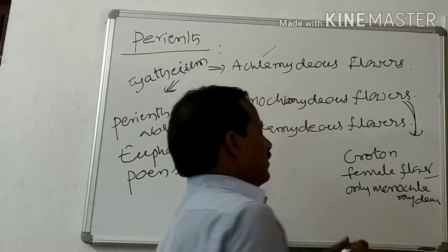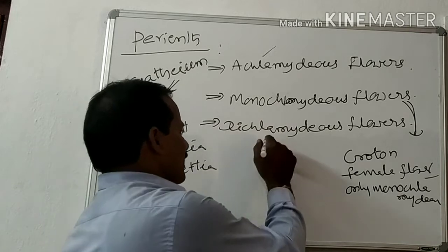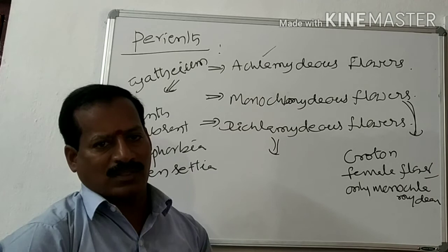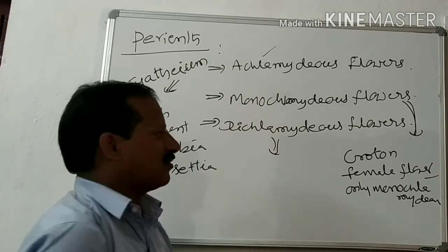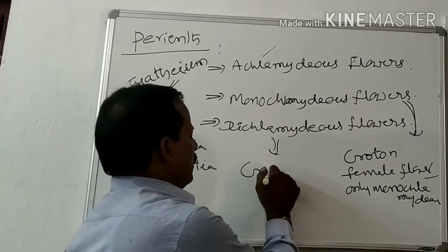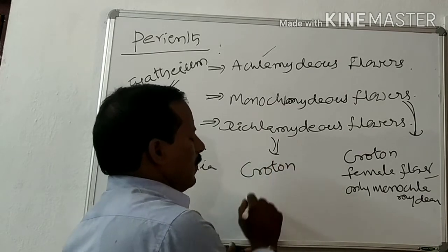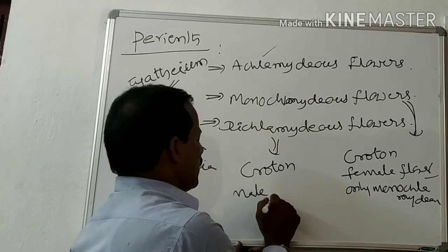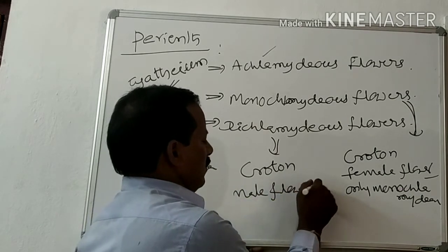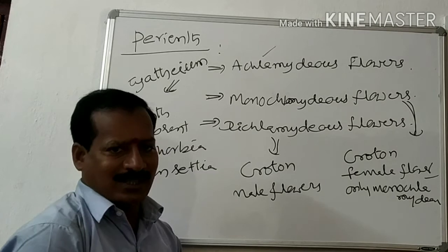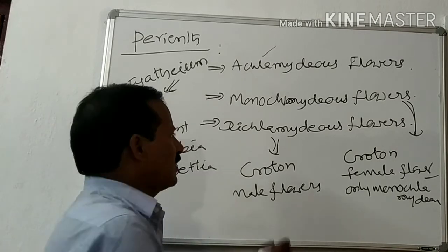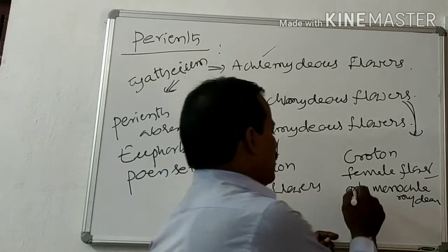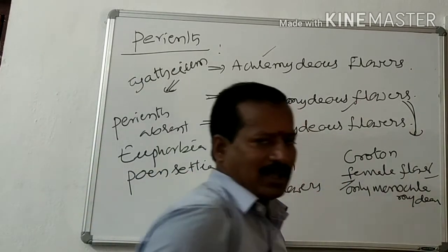Dichlamydeous means the flower having two whorls of perianth. In the case of croton bonplandianum, the male flowers have the perianth in two whorls, calyx and corolla both present. So croton male flowers are Dichlamydeous, and croton female flowers are Monoclamidaeous. Right?